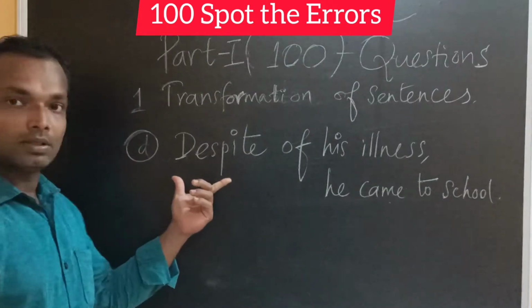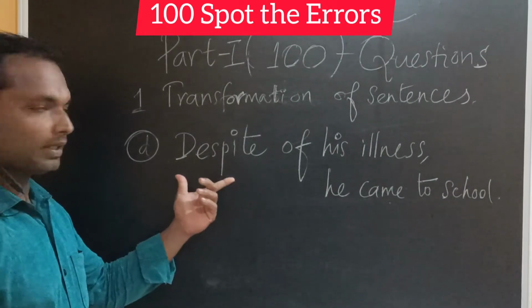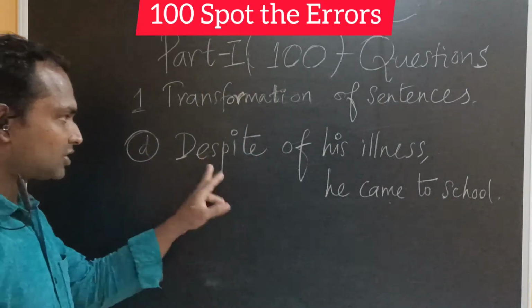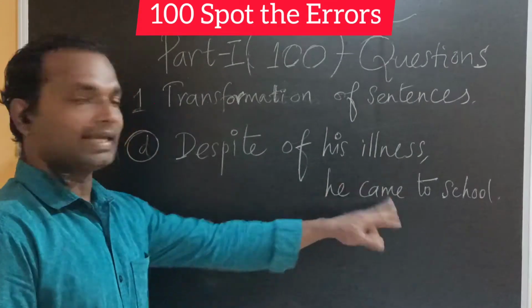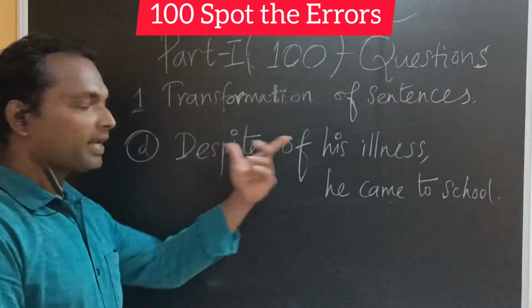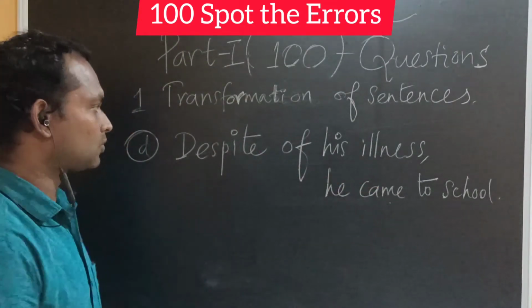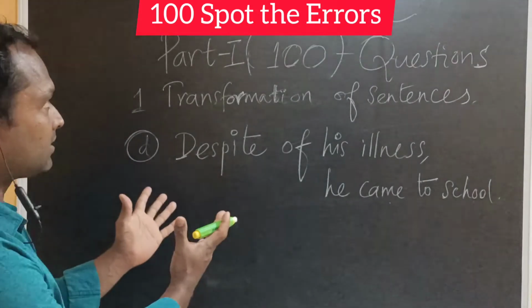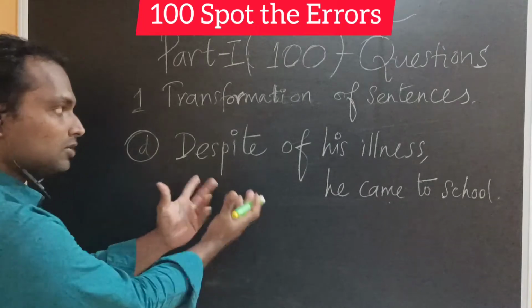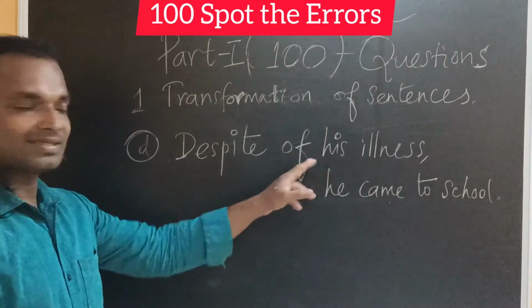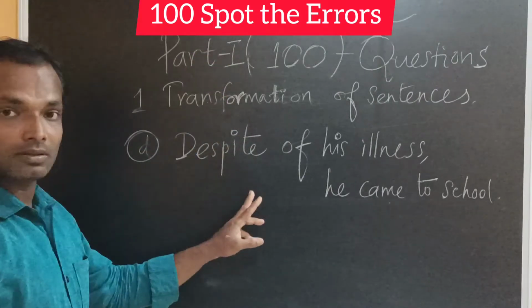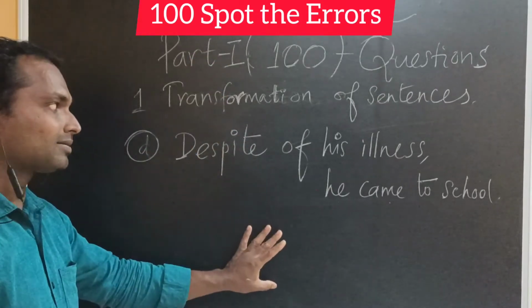Let us learn the fourth sentence in this category. Yes, fourth sentence. Despite of his illness, he came to school. Where is the mistake? Can you locate? Can you spot the error in this sentence? Find out the error in this sentence.